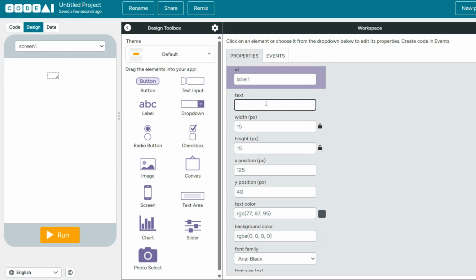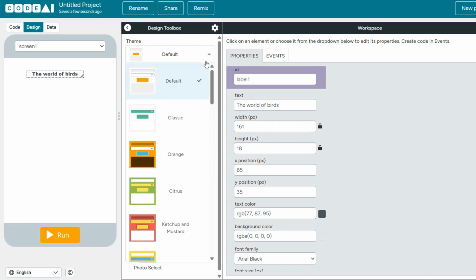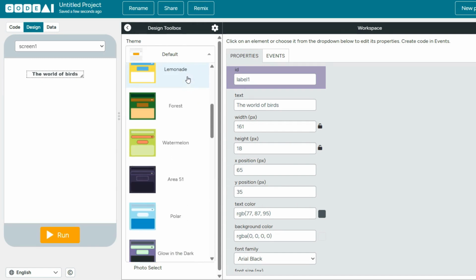I'm going to write "the world of birds," because today's project is about birds, so what's the harm in writing that? We change its position into the middle, and let's choose a theme. I'll try lemonade.